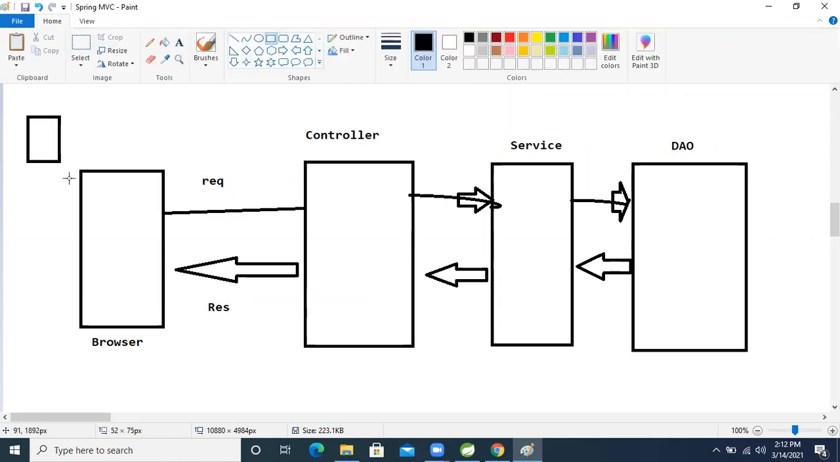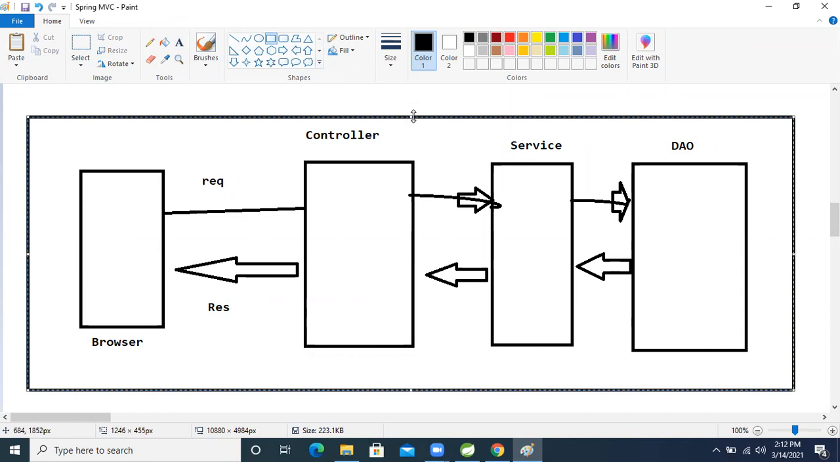So in real time, a project will be like this: the DAO layer is separate, the service layer is separate, and the controller is separate, right? If we develop an application like this, this application is nothing but an MVC application, a combination and permutation of different layers. So we will design one project, and that project is called an MVC project.